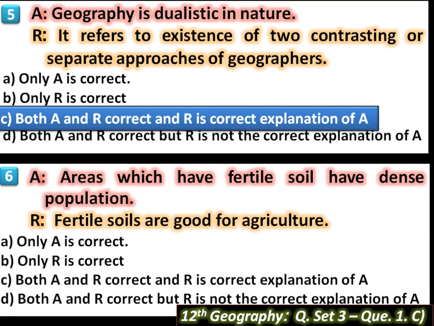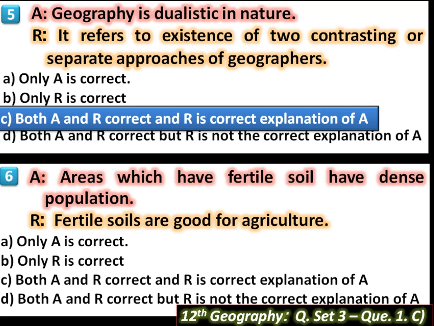Areas which have fertile soil have dense population. This sentence is correct because sparse population occurs in infertile soil, such as desert and mountain regions, and where there is fertile soil, dense population is found. For example, the Great Gangetic Plain of the Ganga River.